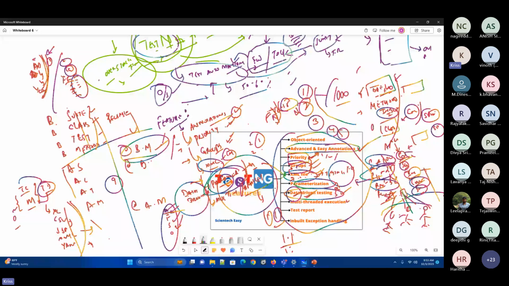For example, there are 5 test cases. Each test case takes 5 minutes on average. How much time will it take? Come on, guys. 25. Excellent answers. 25 minutes. If one test case takes 5 minutes, 5 test cases will take 25 minutes, and I need to wait 25 minutes for the result. But if I execute them in parallel, within 5 minutes I can execute all 5 test cases and get the results, so I save 20 minutes of time, right? That's the beauty of parallel execution.